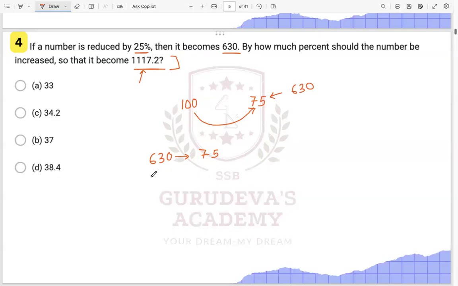So the value of this will be 75 divided by 630, into 100. So if you cut this 630 by this, it will come 1.77 over here, right? And 75 into this will come as around 132.7, somewhere around 132.7, okay?